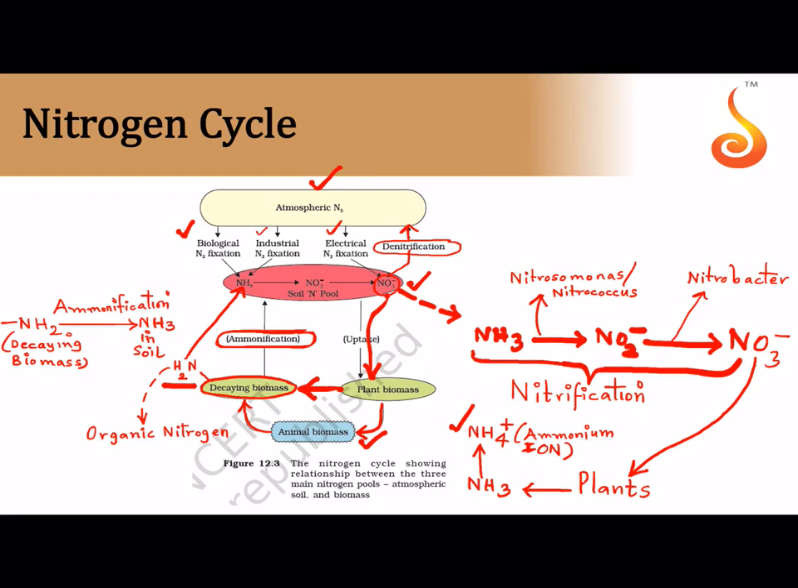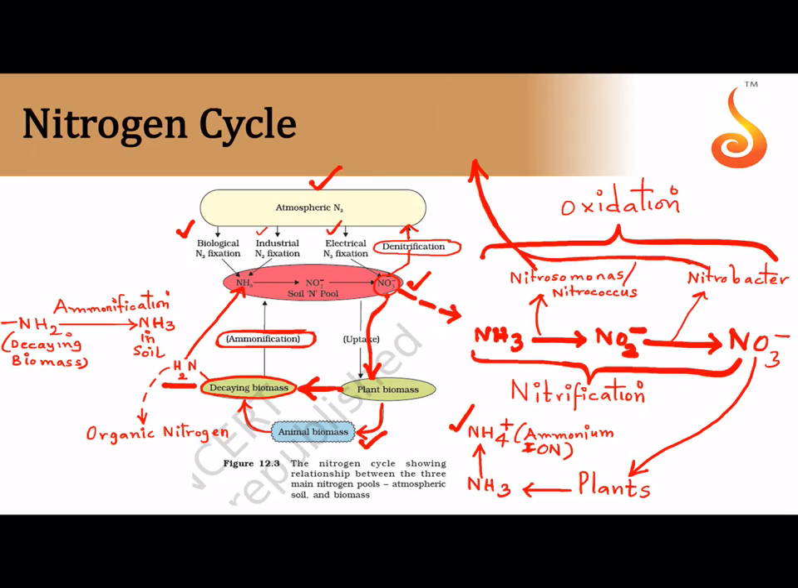Remember, it is a reduction process, and all these processes which I spoke of over here, these are all oxidation processes. Ammonia is oxidized into nitrite, and nitrite is oxidized into nitrate. So these bacteria which carry out the oxidation processes we are talking about here, that is Nitrosomonas carries out oxidation of ammonia to nitrite, and Nitrobacter carries out oxidation of nitrite to nitrate.